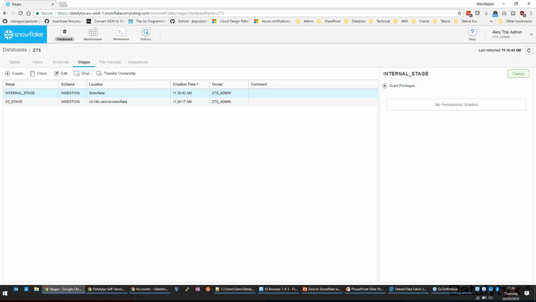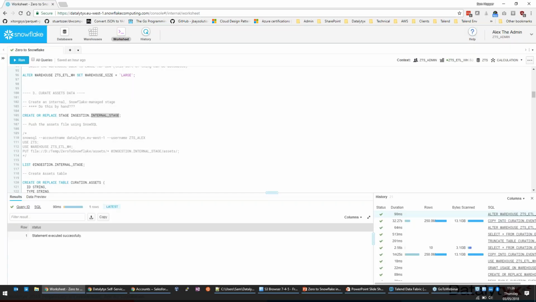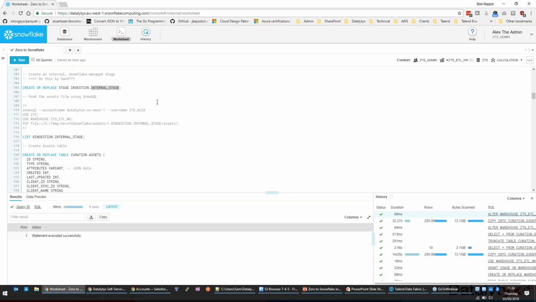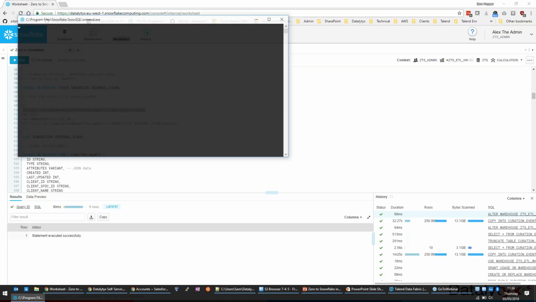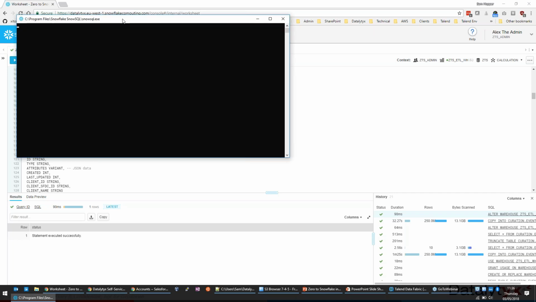Okay, let's just go to the worksheet now. So the next thing to do is to push a local file from my PC here into that stage. What I'm going to do is start up the SnowSQL command line tool, so I can run that straight from my command line here. I've got that installed on my PC.